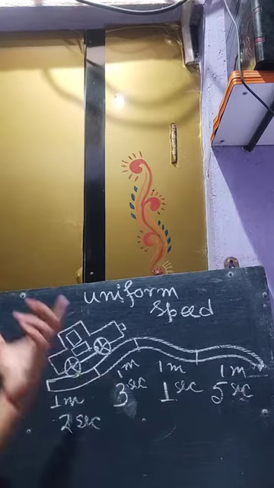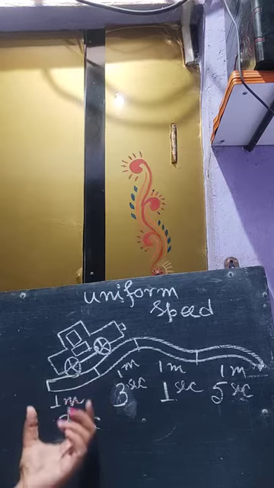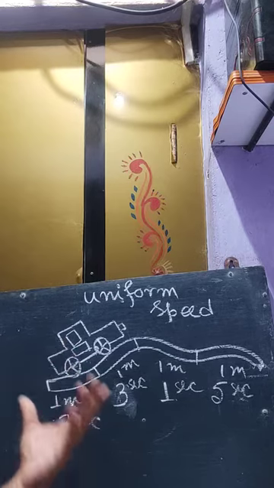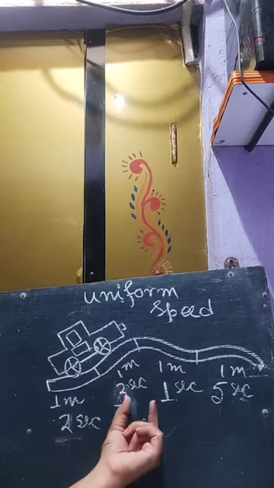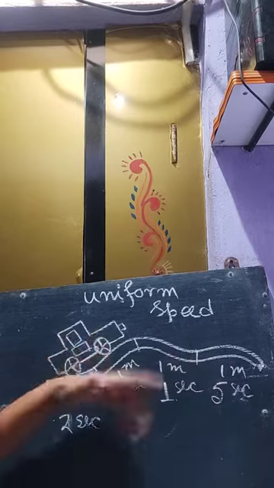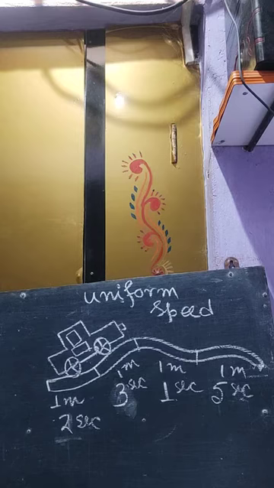So if a body is covering the same distance in different intervals of time, then the speed is called non-uniform speed. Hopefully it is clear to all what uniform speed and non-uniform speed are.